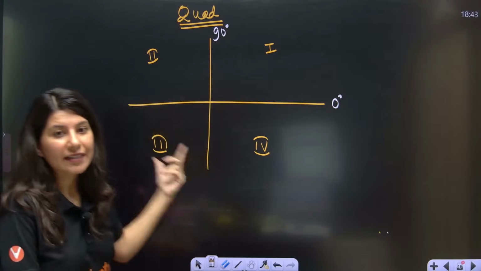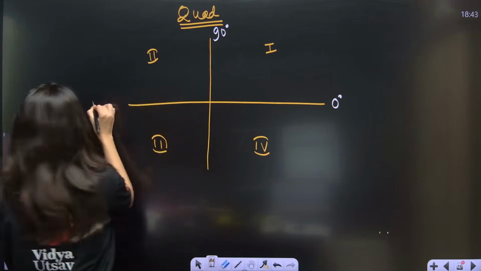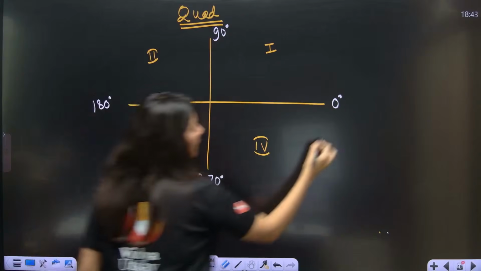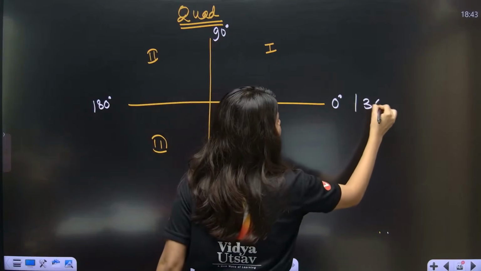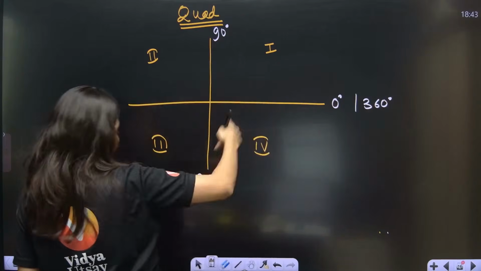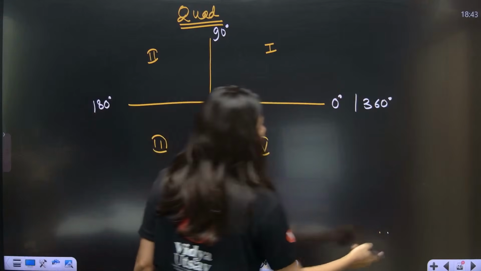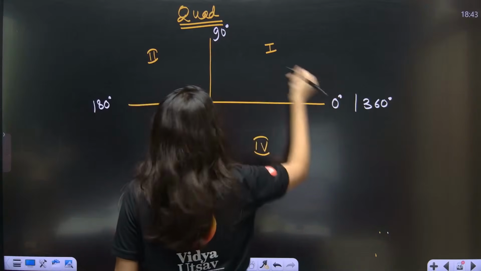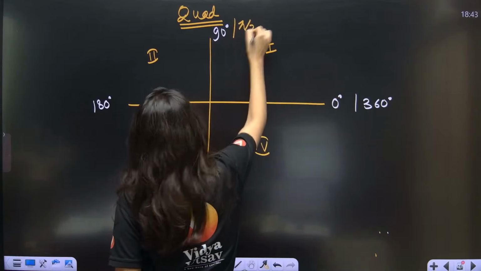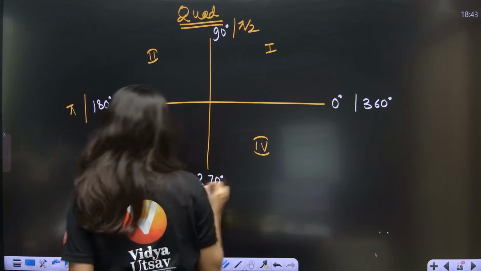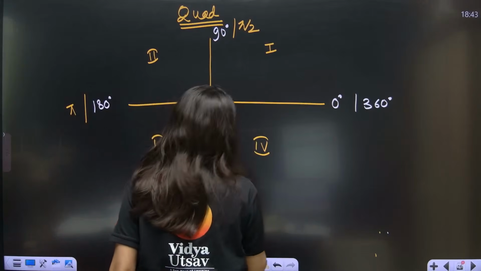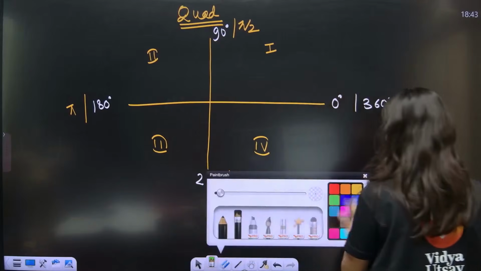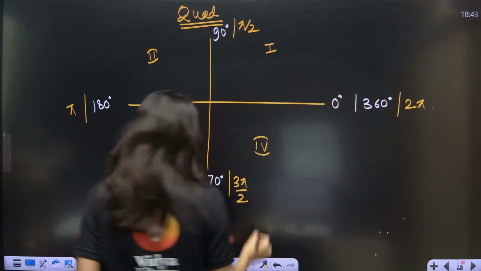Okay? Alright then. So 0, then 90, then 180 degree, then 270 degree, and then back to 360 degree. So one complete circle. We started with 0, we ended with 0, or you can say 360 degree. Let's talk about radian. So 0 radian, this is your pi by 2, this is your pi, this is your 3 pi by 2, and this is your 2 pi. Everybody, yes?